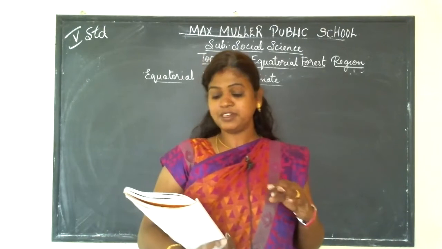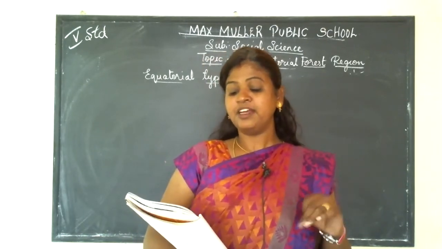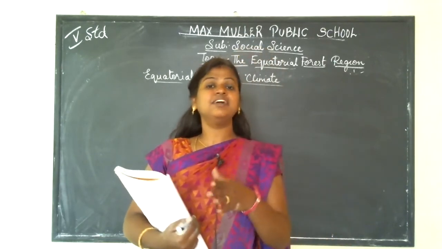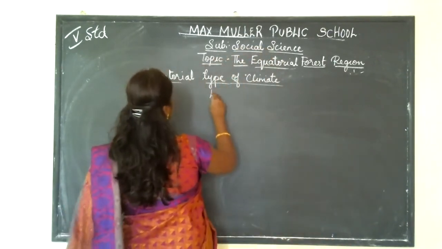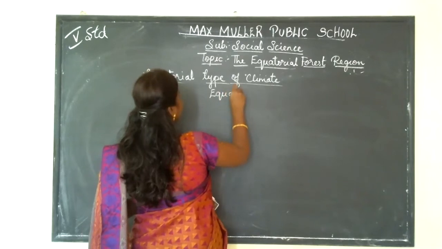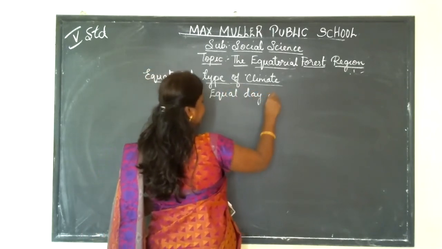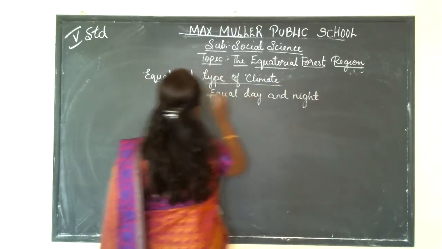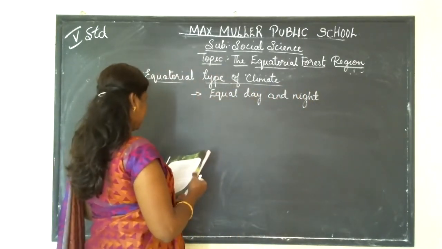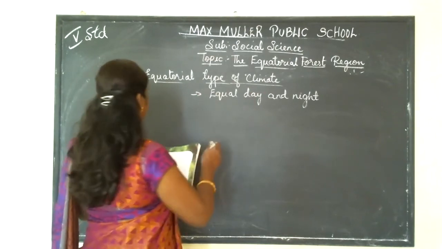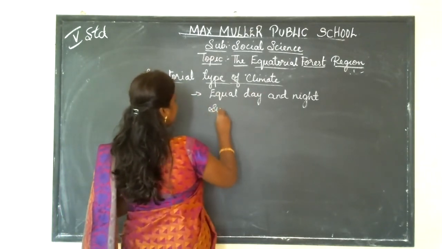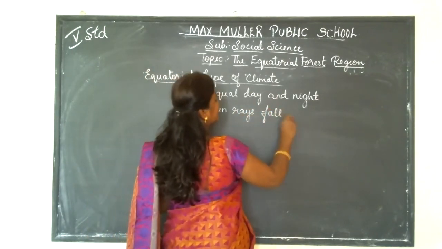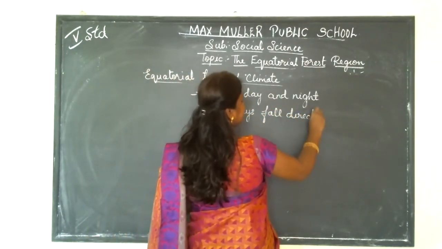So what happens here in this forest region? It has equal day and night, and here the sun rays fall directly over this region.